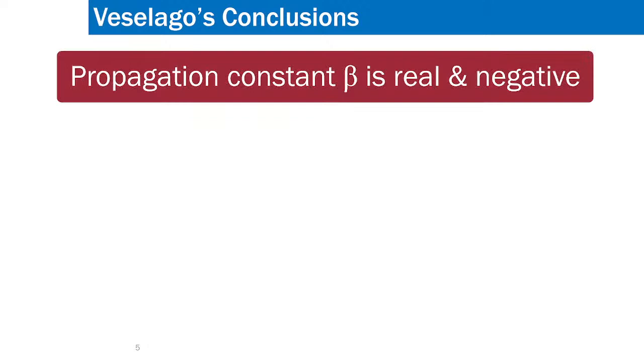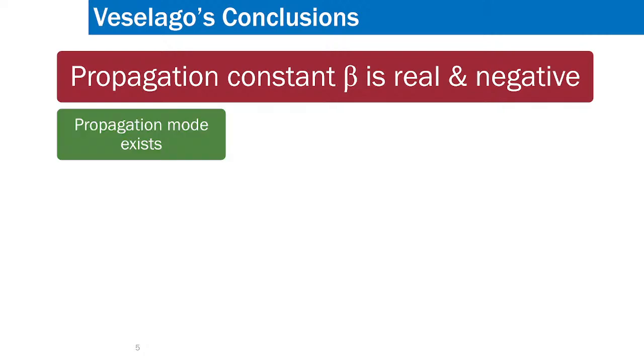Let us look at those conclusions one by one. The first conclusion he may derive is that the propagation constant beta will be negative. Beta we have seen is 2 pi f by c into root over mu r epsilon r. If both mu r and epsilon r are negative, then this root will be negative and beta will be real. So propagation constant beta is real and negative. That is what he concluded.